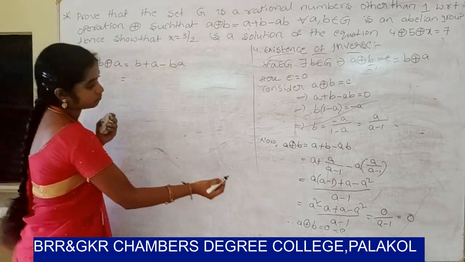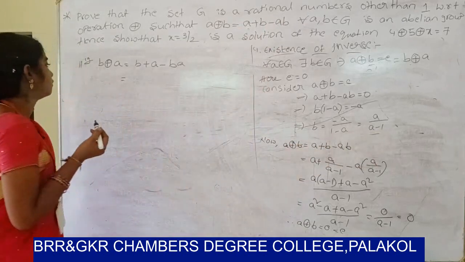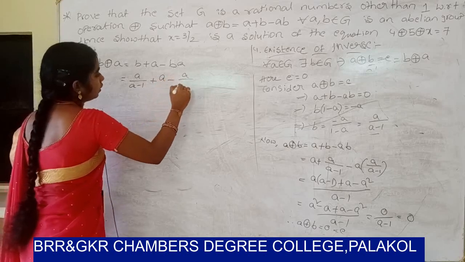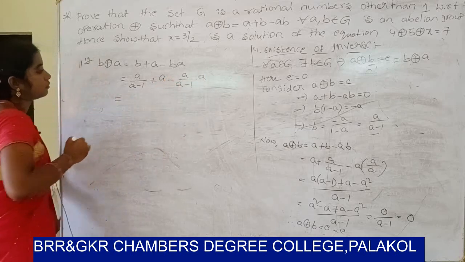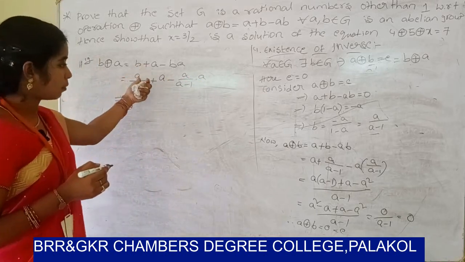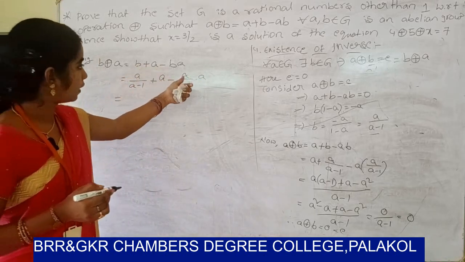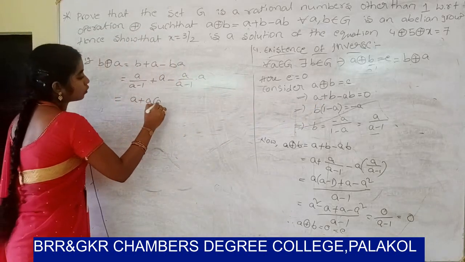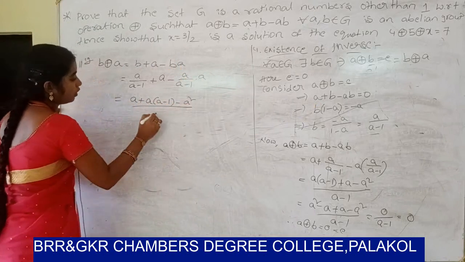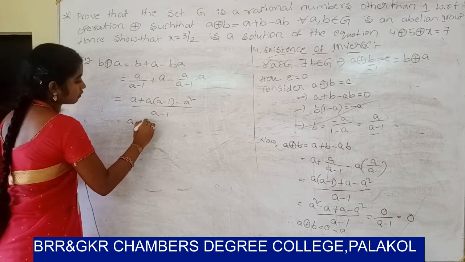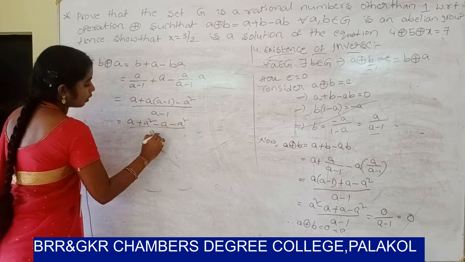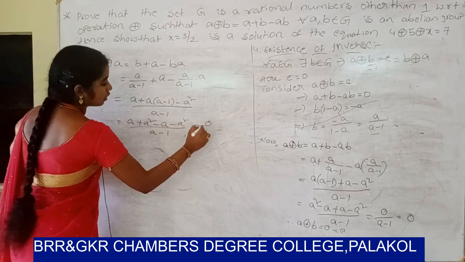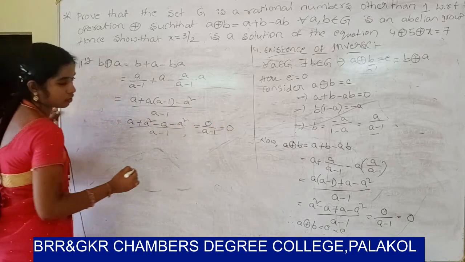So b value is, as you already know, a by a minus 1, a by a minus 1 plus a minus a by a minus 1 into a. So a value is a minus b value is a by a minus 1 into a. So a plus a into a minus 1 minus a square by a minus 1. So a plus a square minus a square by a minus 1. So a square cancel, a cancel. So 0 by a minus 1, value is 0.